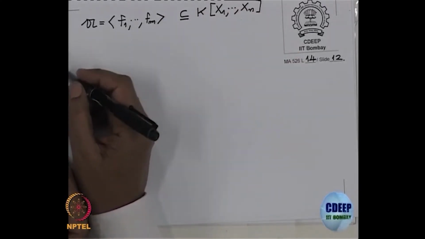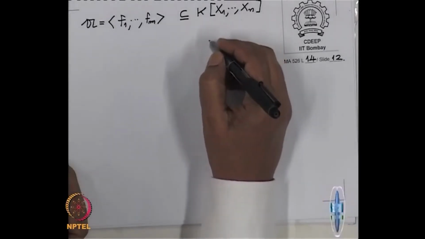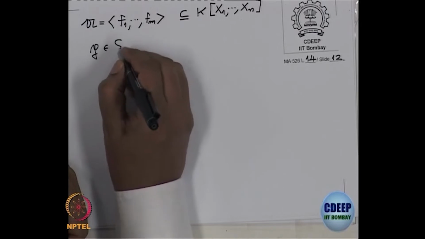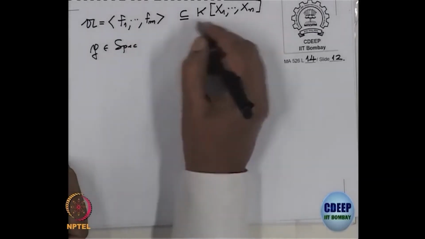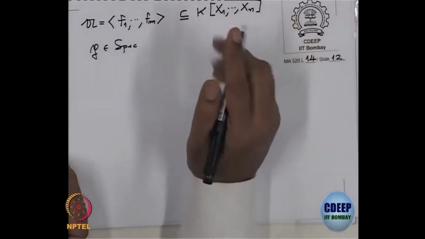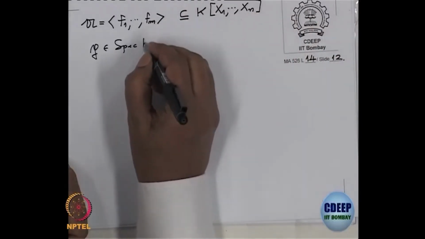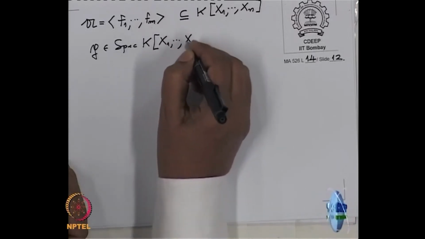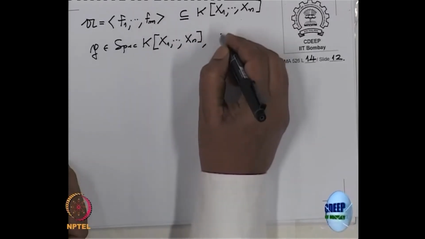And P is a prime ideal in the polynomial ring which contains A. First I will do it for the finite type K-algebra, and then we will remove that assumption also.